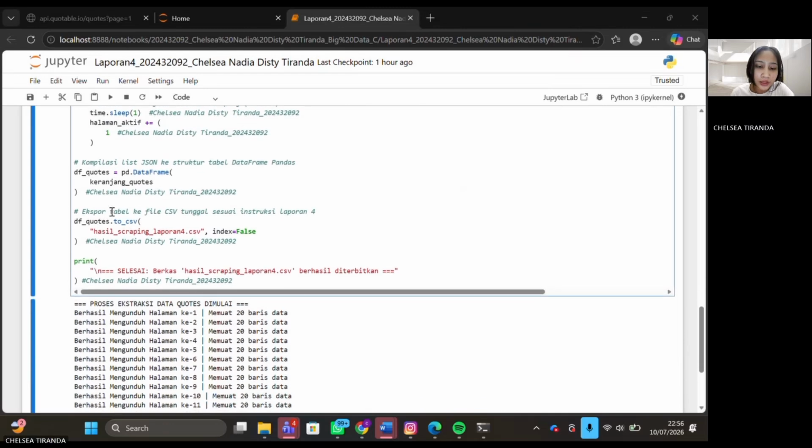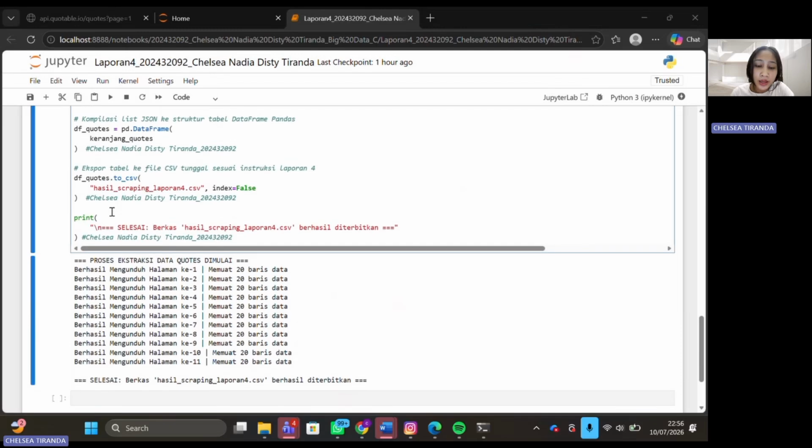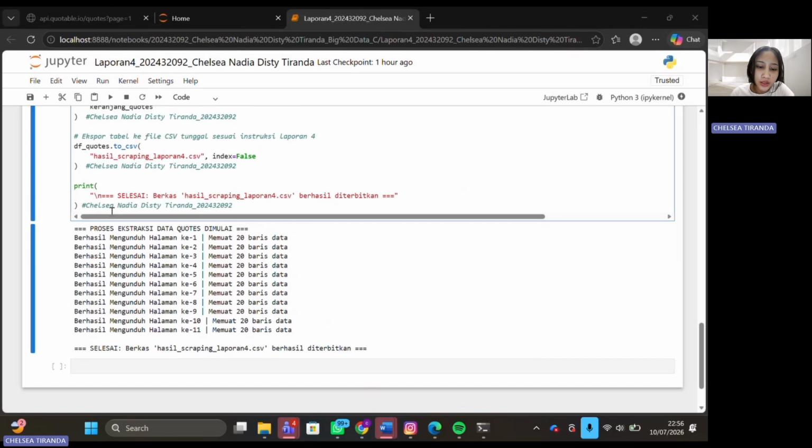Okay, after the entire looping process is complete and data from all 12 pages has been successfully retrieved, all the data stored inside keranjang_quotes will be converted into a table structure using pd.DataFrame. Once it becomes a data frame, the data is immediately exported using the to_csv function and saved under the file name hasil_scraping_laporan_4.csv.